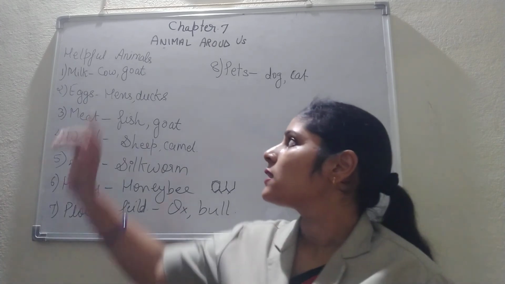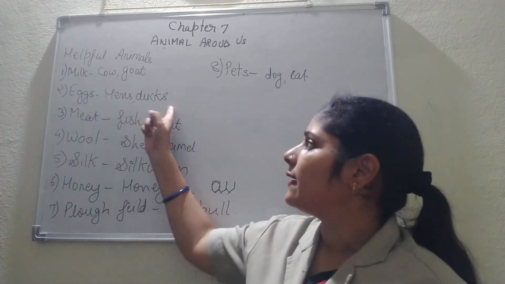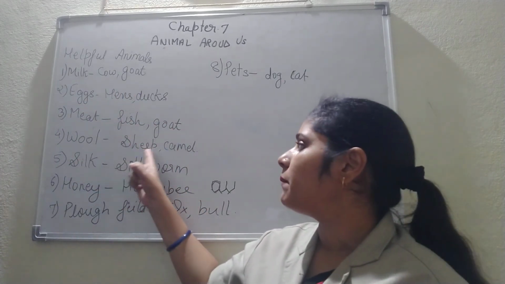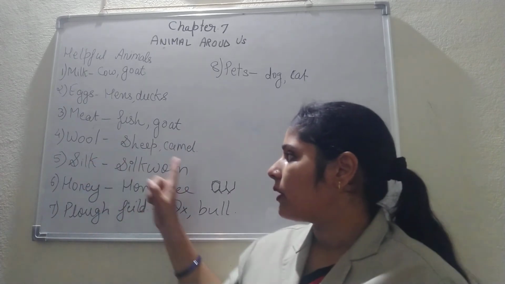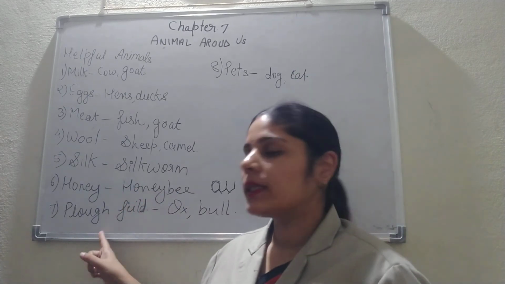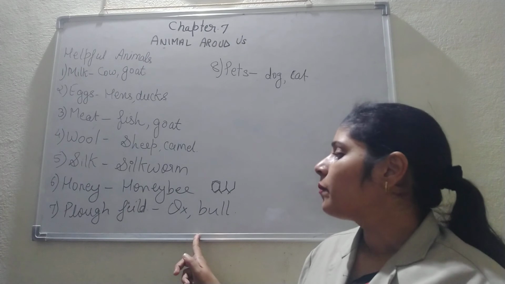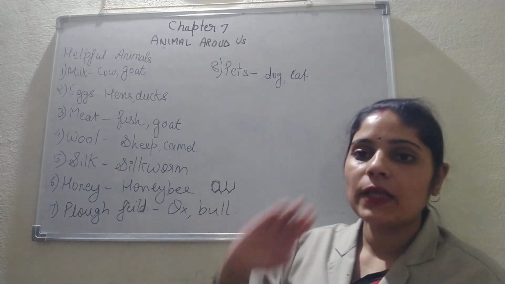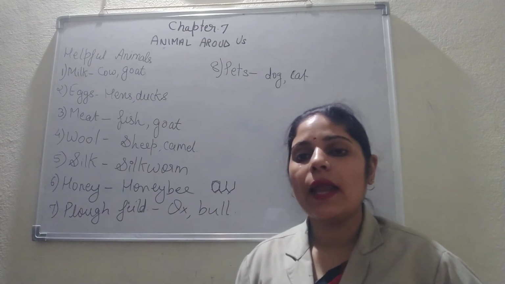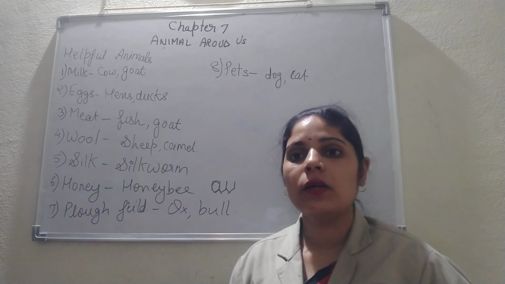So let us revise. We get milk from cow and goat. We get eggs from hens and ducks. We get meat from fish and goat. Wool from sheep and camel. Silk from silkworm. Honey from honeybee. And which animals are used to plough the field? Your answer is ox and bull. And some of the animals we keep as pets are dog and cat. So yes students, I hope you might have understood the topic.